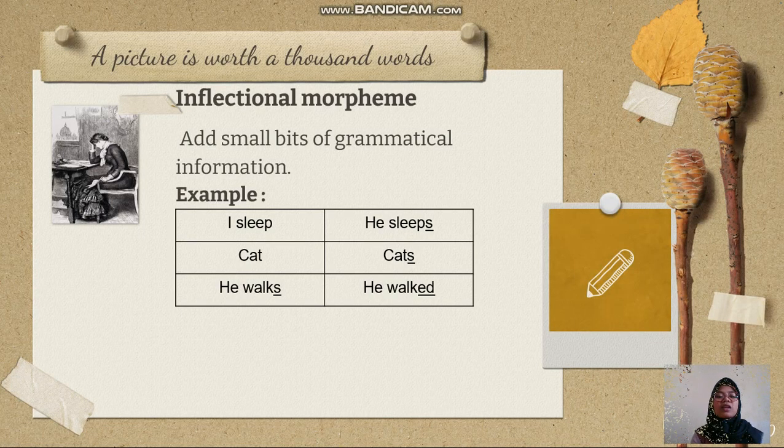The second is inflectional morpheme. It adds small bits of grammatical information. Example, I sleep and he sleeps. If I sleep, that is just one person, but if he sleeps, that is a third person doing the verb. Cat and cats. Cat is just one animal, but cats is many animals. He walks and walked. He walks is happening now, but walked has been done in the past.